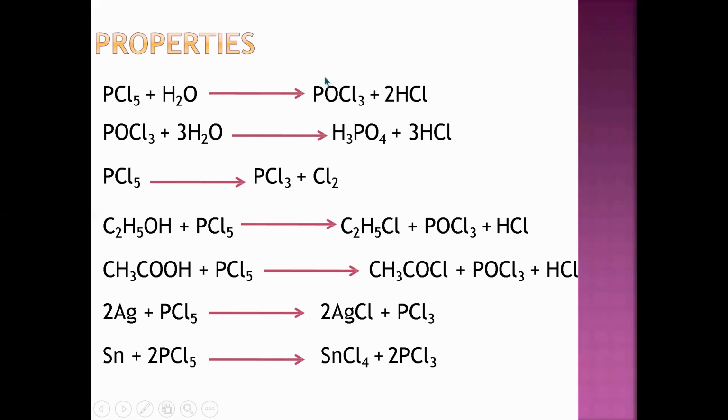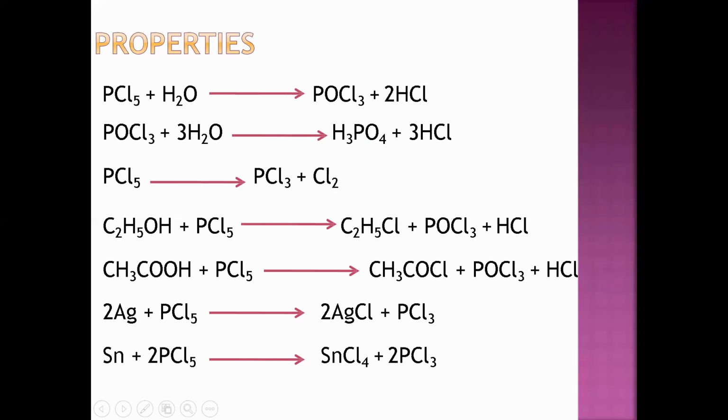So these two reactions are connected. First you react PCl5 with water and an intermediate compound forms. POCl3 is the intermediate compound, and when this intermediate compound further reacts with water, it gives H3PO4 and HCl.